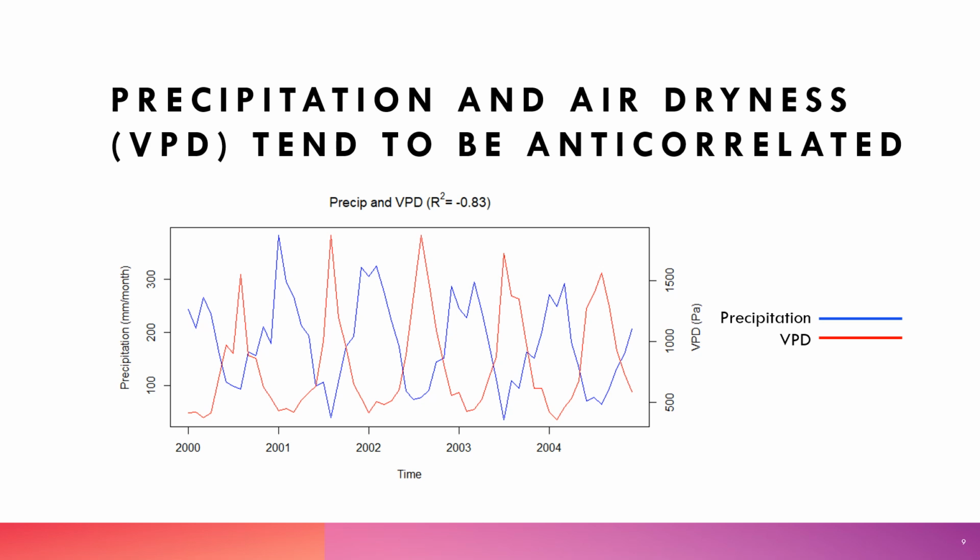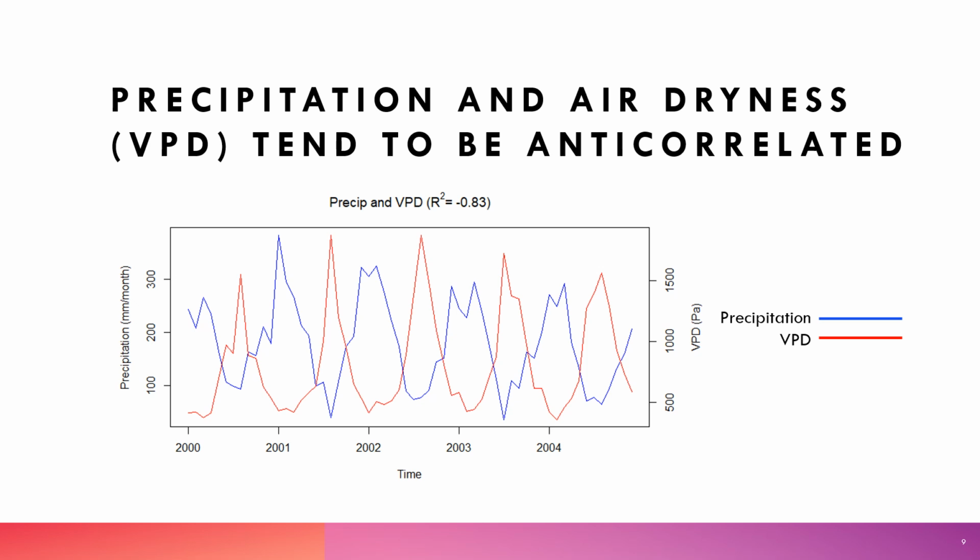However, if VPD is projected to change differently in the future than precipitation, it becomes essential not to just lump together their effects on photosynthesis in the modeling world, but to understand how Amazon photosynthesis will respond to both VPD and precipitation separately by decoupling their effects. So we very quickly realized that if we wanted to try and decouple the effects of VPD and precipitation on GPP in the tropical Americas, we couldn't just use a simple pixel-wise multiple linear regression model to address this. One reason being the strong anti-correlation between VPD and precipitation.